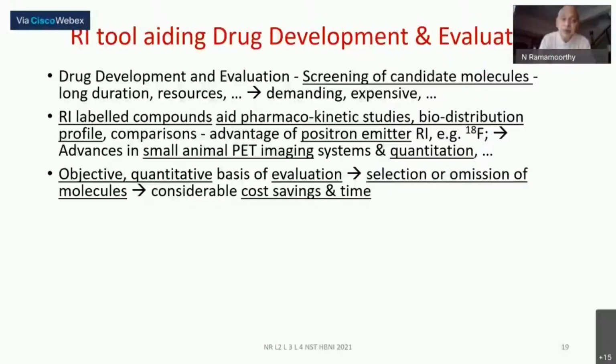So the radioisotope based compounds today help pharmacokinetic studies, biodistribution profiles, and comparison amongst select candidate molecules. So which could work better, which will not work better. This will all be known in the research side of the pharma company which is developing, but they are getting an excellent tool now. And that superior PET imaging with small animal systems and the quantitation has given rise to an ability to screen candidate molecules very early on, drop a few or take only the few which could go. So the moment you are reducing the number of molecules to be totally evaluated in a big way, it is an excellent large saving in cost and time.